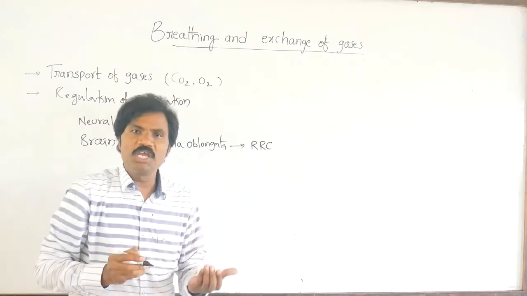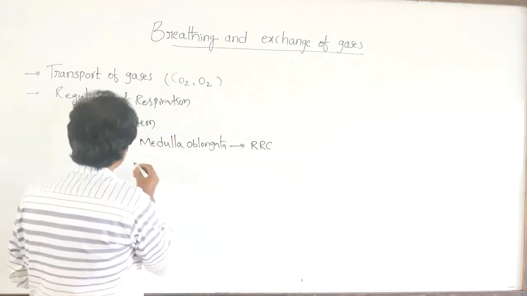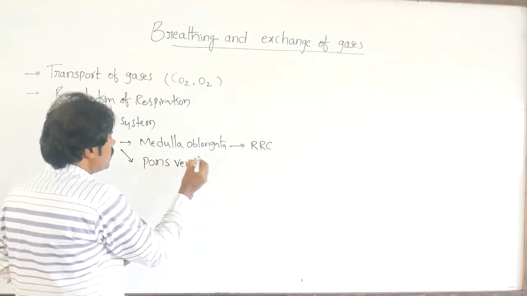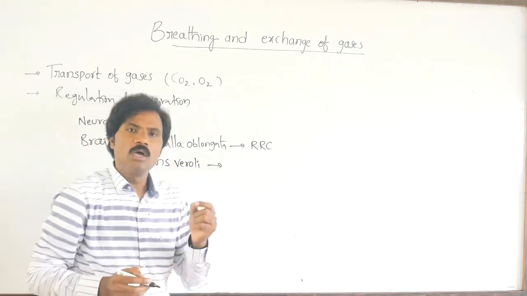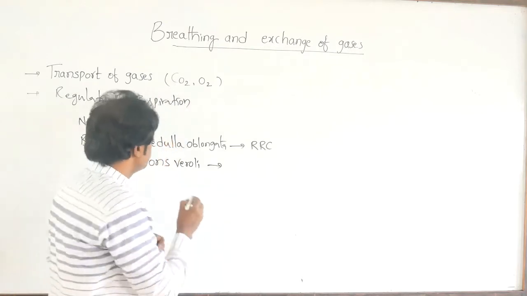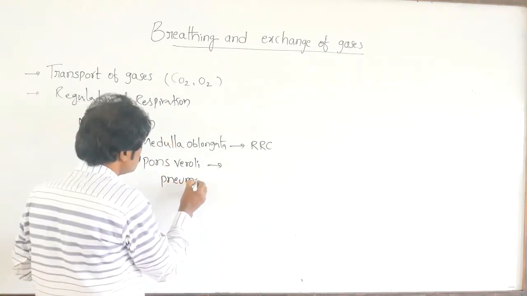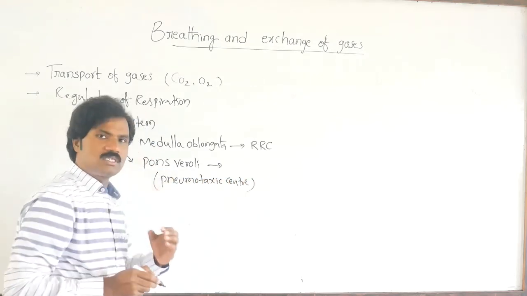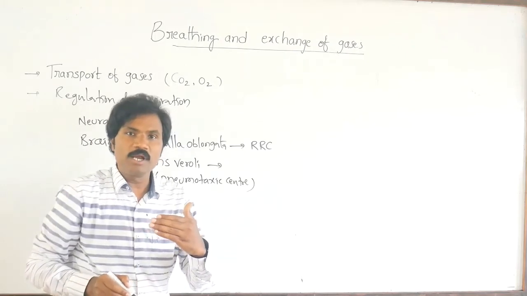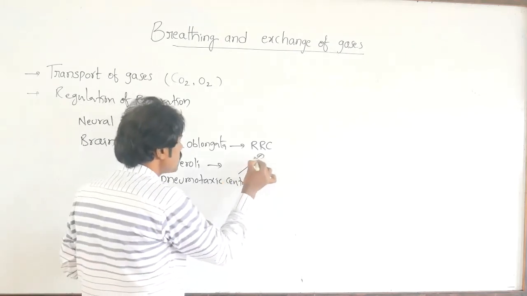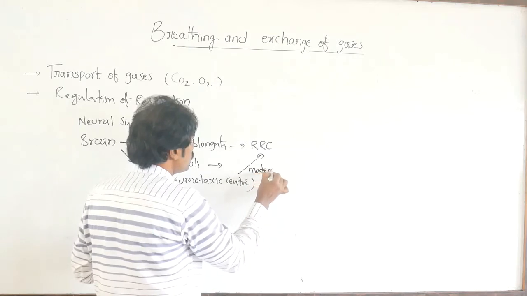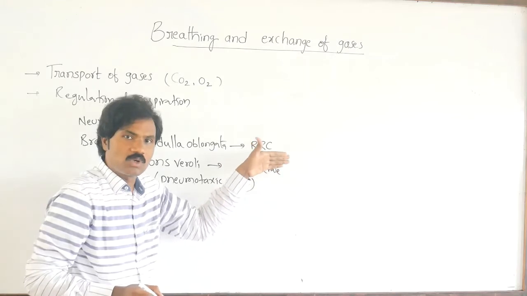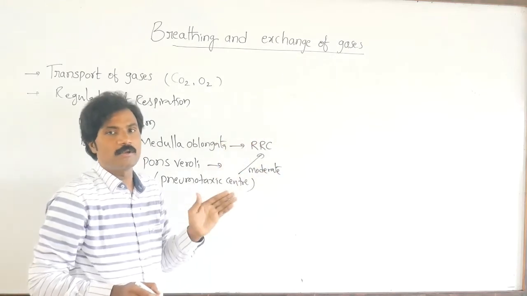Then, in the pons varoli, there is the pneumotaxic center, which moderates the respiratory rhythm center. It also helps initiate, regulate and control the respiratory rhythm center.